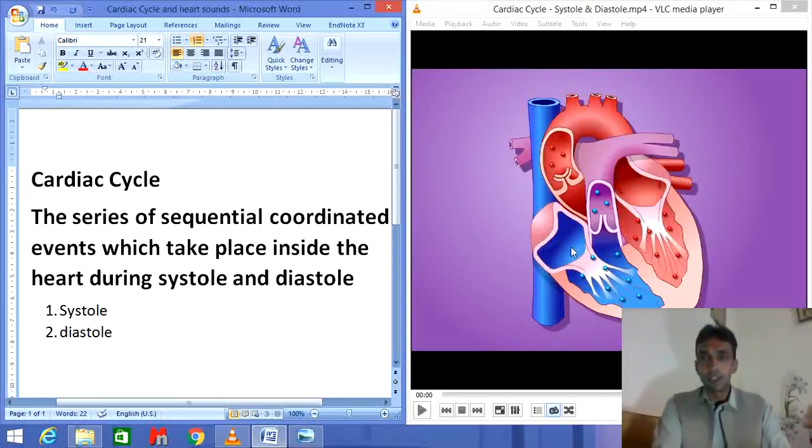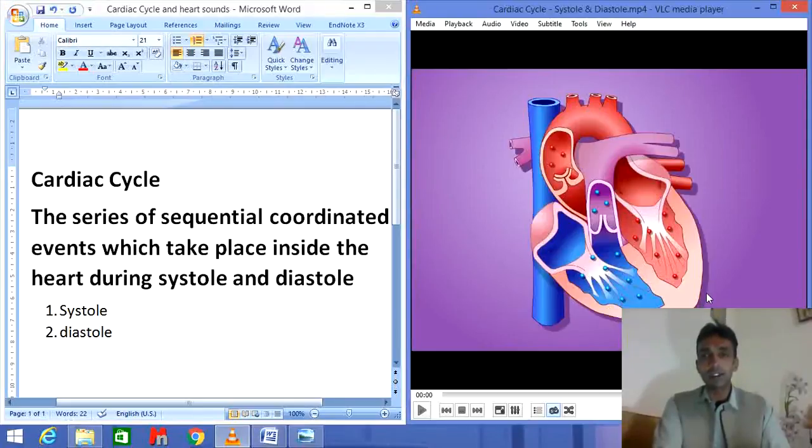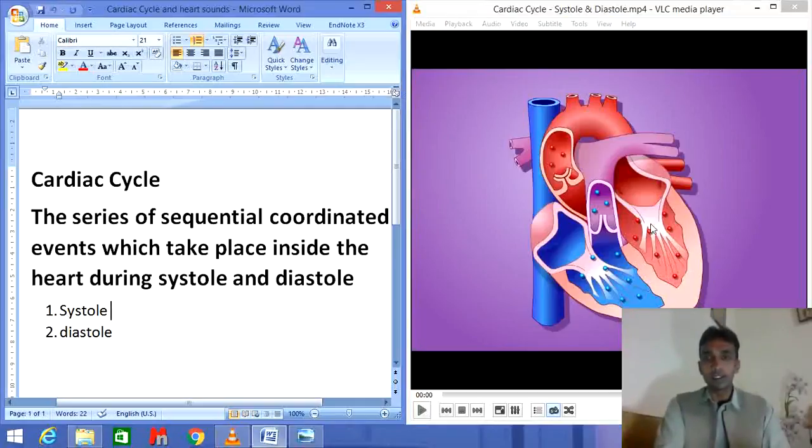This is heart. The contraction of heart means the contraction of ventricles, not the contraction of atria. So the systole means the contraction of ventricles of the heart, and diastole means the relaxation of the atrium of the heart.